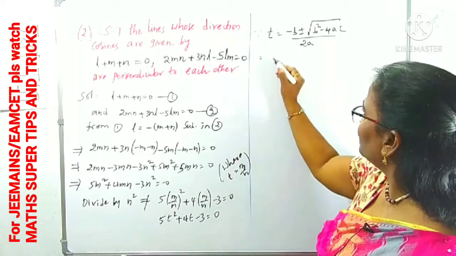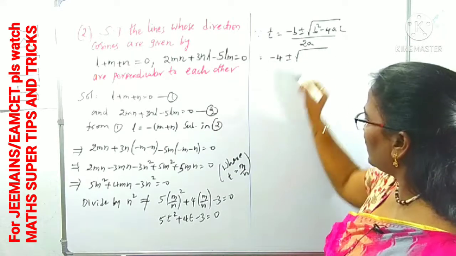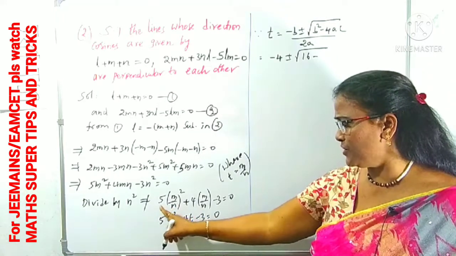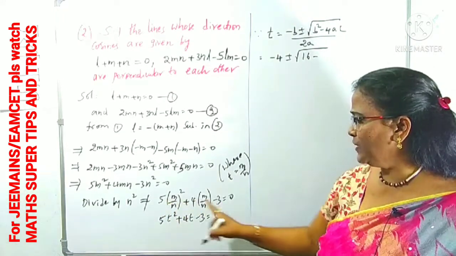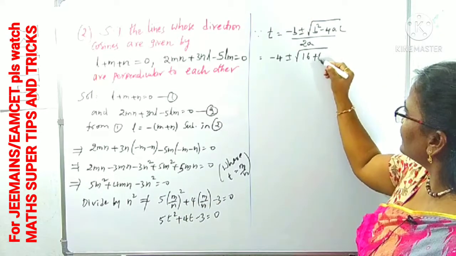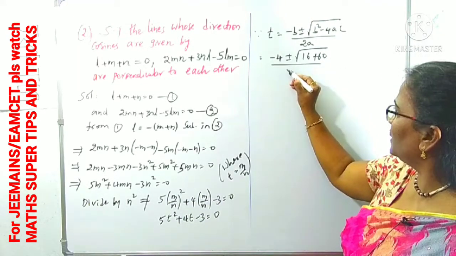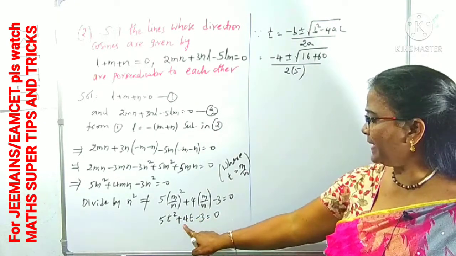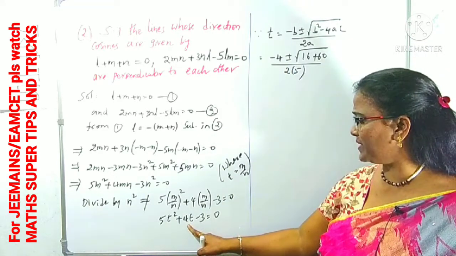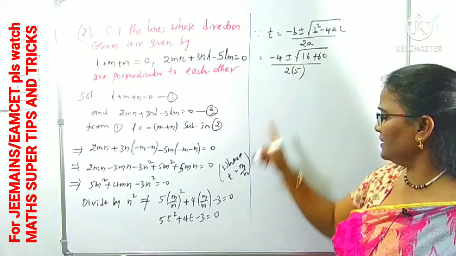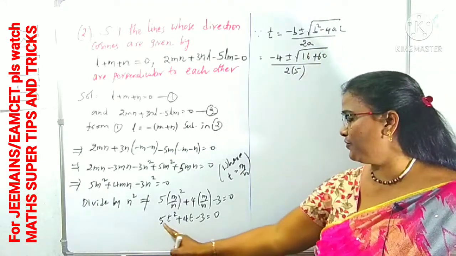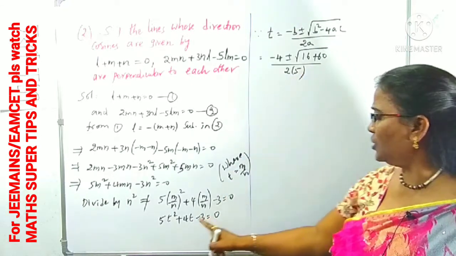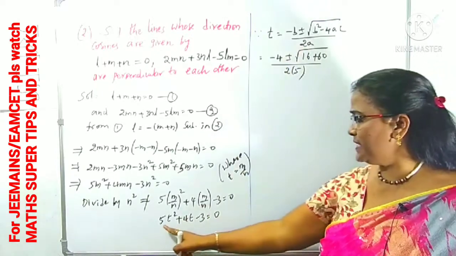Minus b means minus 4 plus or minus root over b square is 16 minus 4ac, 4 into 5 is 20, 20 into minus 3 is minus 60, minus into minus plus 60, by 2a, 2 into 5 is 10.